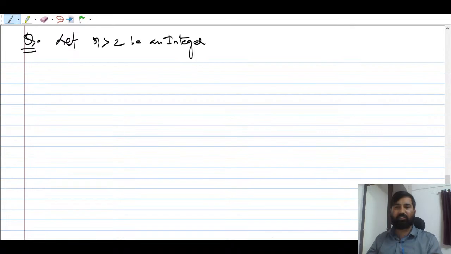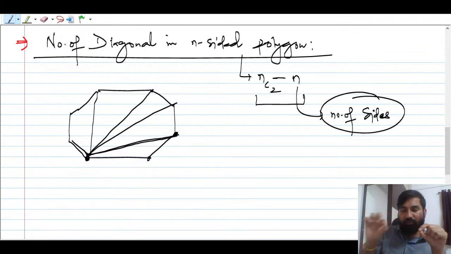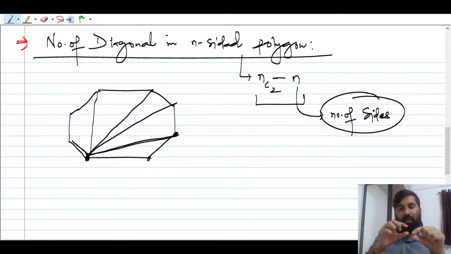Atif is asking again, okay fine, see, this is a formula, so please remember that. See, in this polygon how many line segments are there, how many sides are there? There are n sides, which are also line segments, and a diagonal is also a kind of line segment, but these sides are obtained by connecting consecutive vertices. If you connect consecutive vertices, you are not going to get a diagonal. If you connect vertices which are non-consecutive, you are going to get a diagonal. I think this is clear for you.